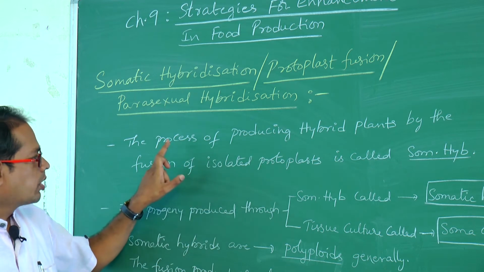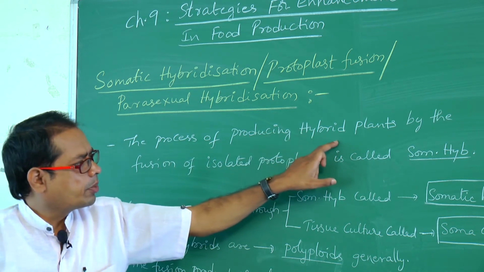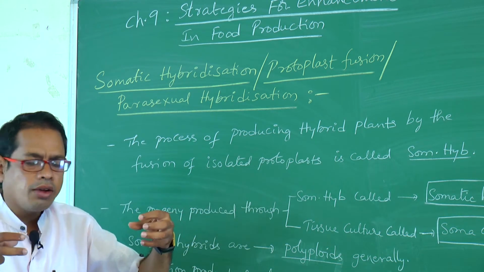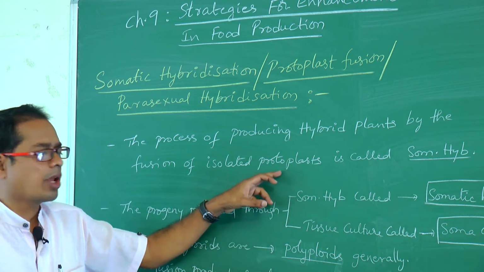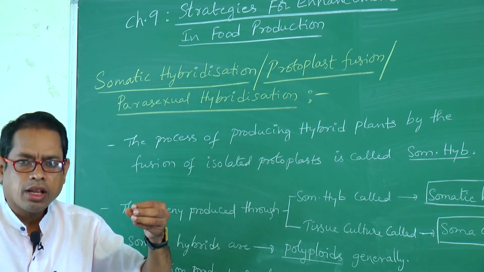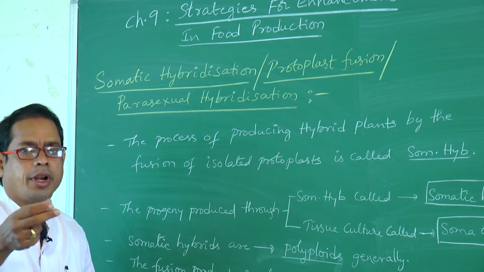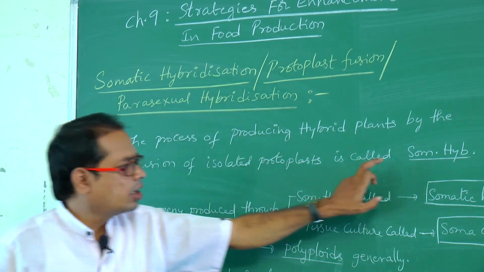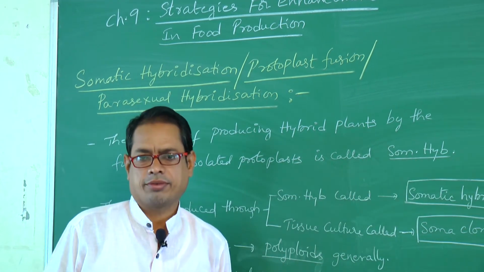So, the process of producing hybrid plants by the fusion of isolated protoplasts is so called somatic hybridization.